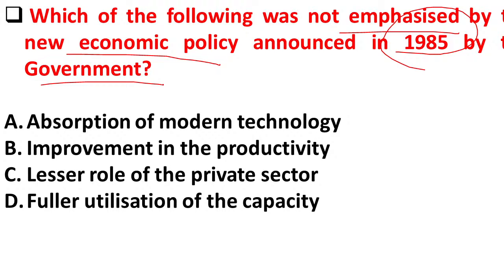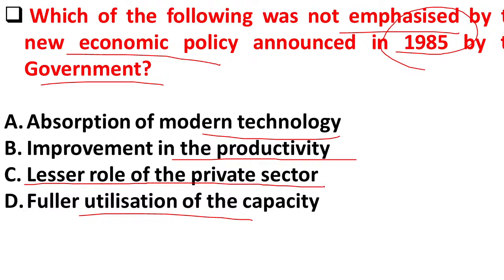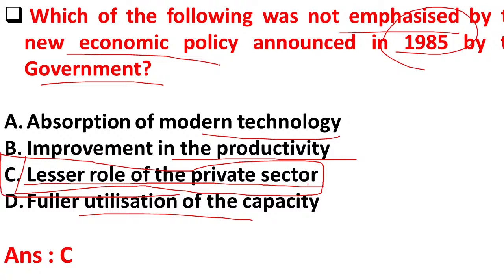So as you all know, the new economic policy aimed at the improvement of modern technology. Yes, it also tried to improve productivity, and also the full utilization of resources, and the new economic policy promoted the private sector's role. But here option C is lesser role of the private sector. This is not true according to the new economic policy, because it aimed at developing the private sector's role. So here option C is correct, because this is not the aim of the new economic policy.